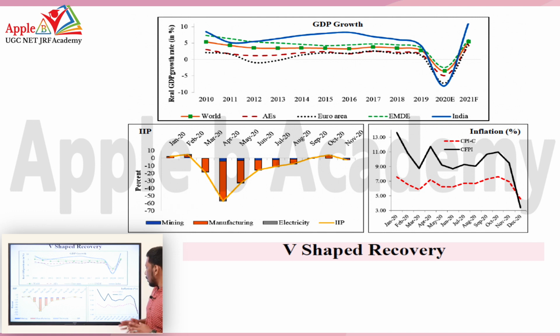So when it comes to inflation, we can see that inflation also declined by the end of December 2020. So there was a V-shaped recovery in GDP growth. There was also a V-shaped recovery in the industrial sector, especially in mining, manufacturing, and electricity sector or industries. So this is all about the V-shaped recovery that we have witnessed recently in our economy.